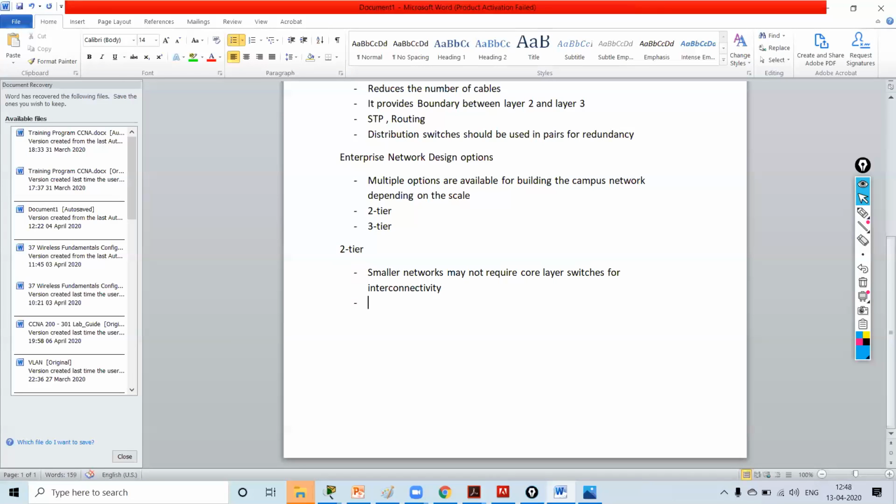If you have a small network, we don't need a core layer switch for interconnectivity. So we can use a two-tier design. It only has access and distribution layer.